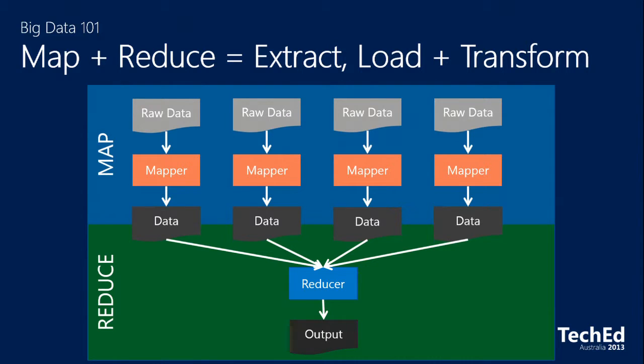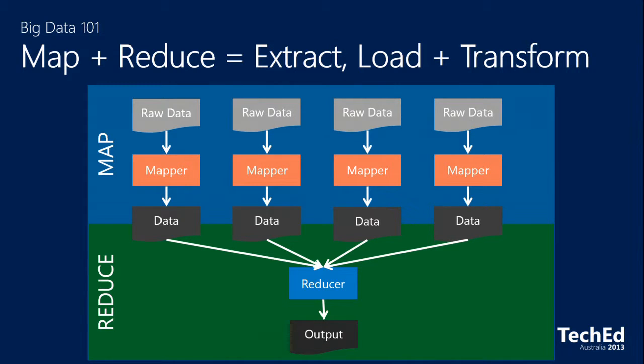The other term you'll hear thrown around a lot is MapReduce. I roughly equated this in the standard data warehousing world to extract, load, and transform. A map is a mapper. It's a piece of code that executes against the data that's spread somewhere on the files, on those data nodes. So if we want to strip out the words from a piece of text, we'll send that code to each individual mapper, it'll process particular files on that mapper, and then it'll throw it up and produce data at the other end.